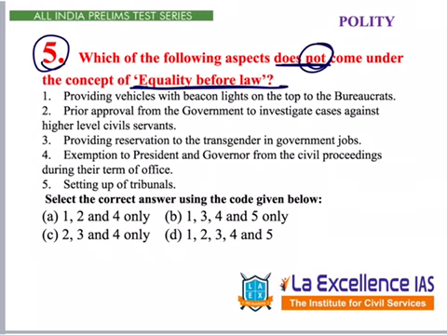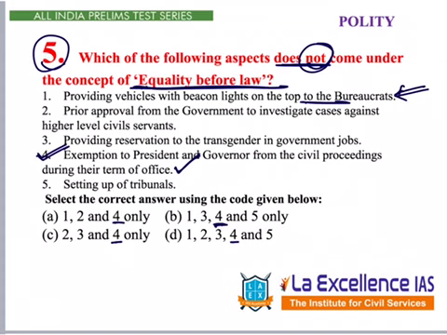If you observe, 4 is there in all the options given, so 4 must be correct. Now, let's keep this aside. 4 is correct. Let's examine the other options. The first option says, providing vehicles with beacon lights on top to the bureaucrats. So, this means providing some special privilege to them.